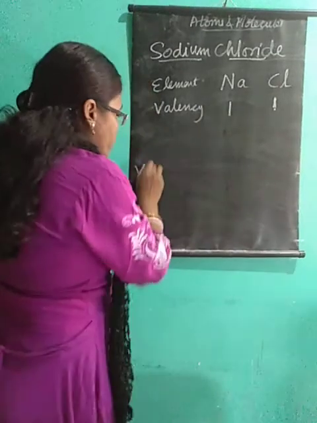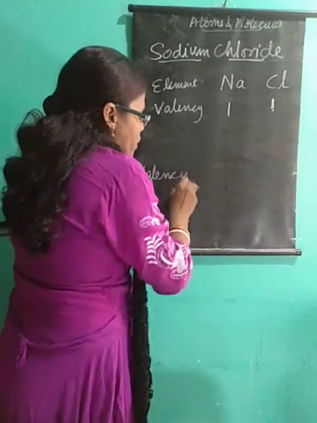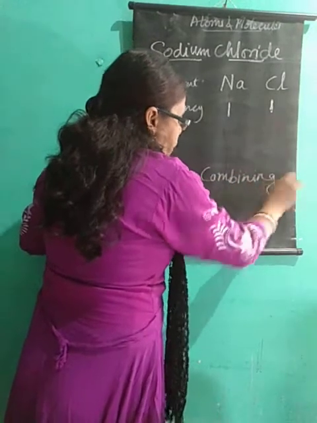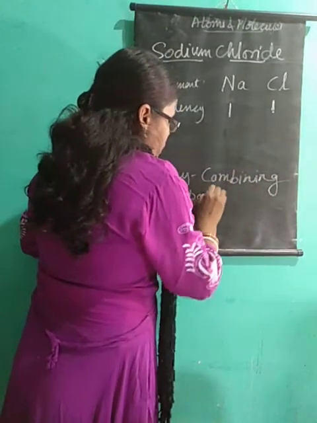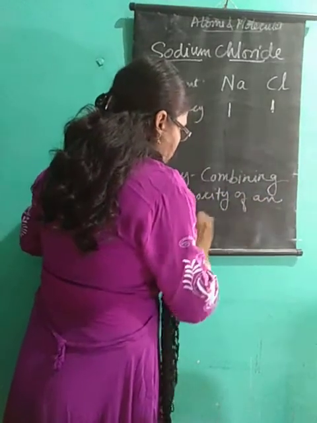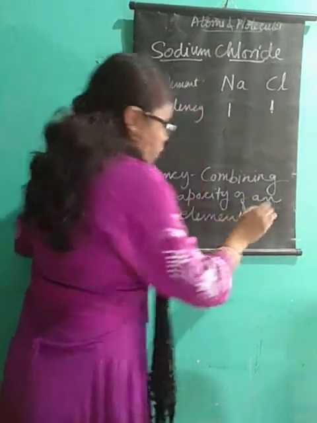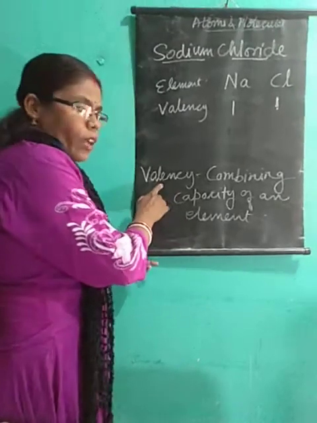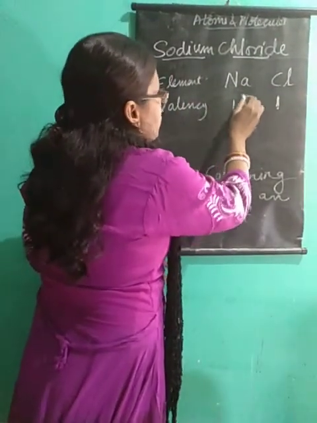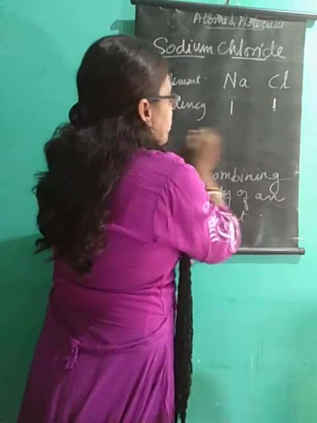What definition of valency am I giving? Valency is the combining capacity of an element. It is the valency of an atom of an element. Now sodium, its valency is 1. Chlorine, its valency is 1.